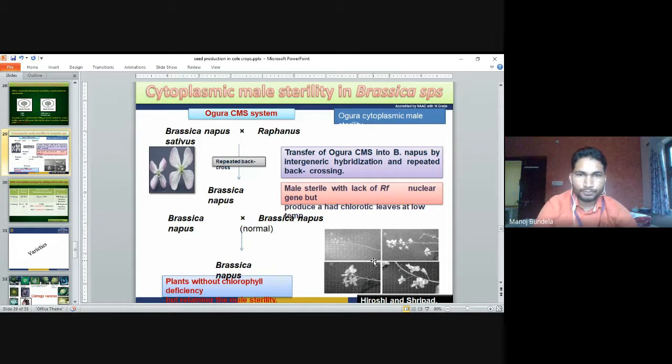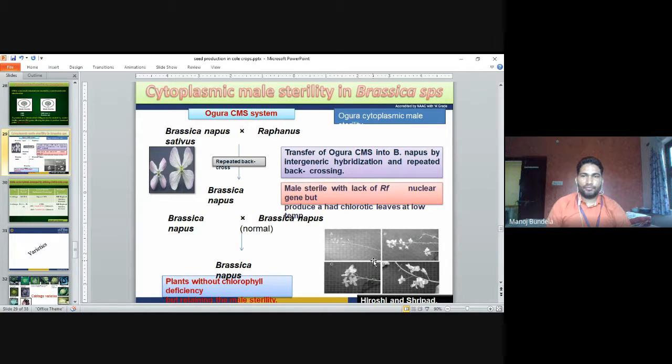First, cytoplasm from Brassica napus sativus and a different Brassica group we have to select. Then we will transfer the Ogu-CMS into Brassica napus by intergeneric hybridization and repeated backcrossing. So normally what we have to do is go for repeated backcrossing, or go for intergeneric hybridization.